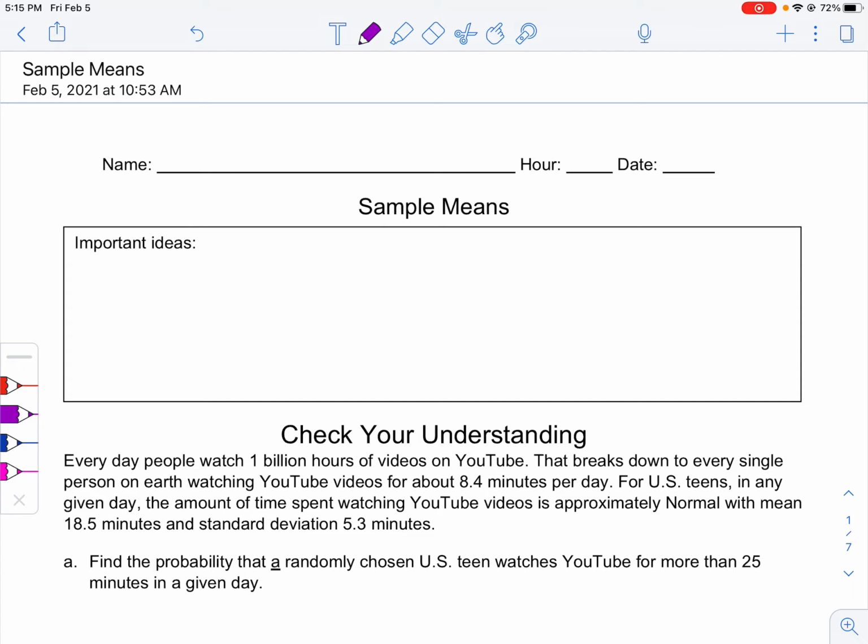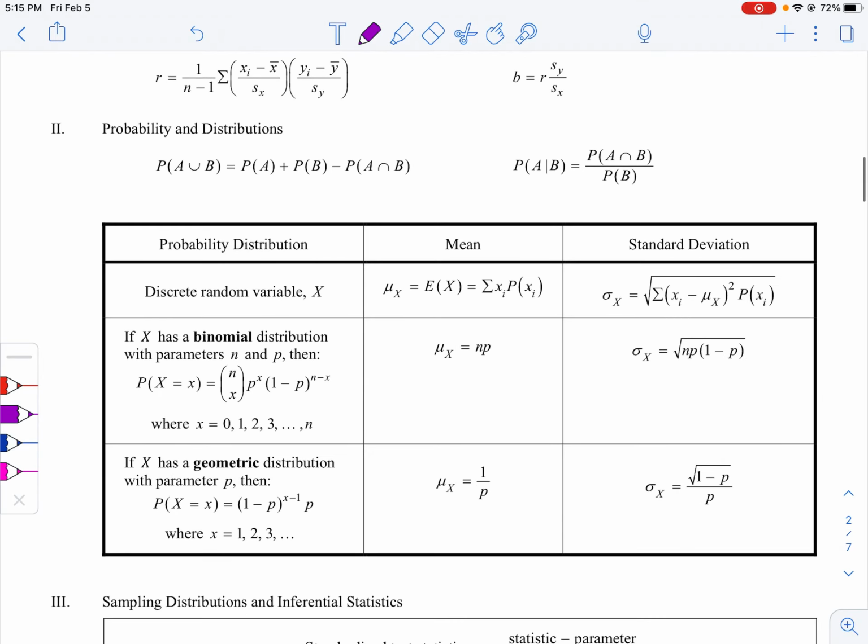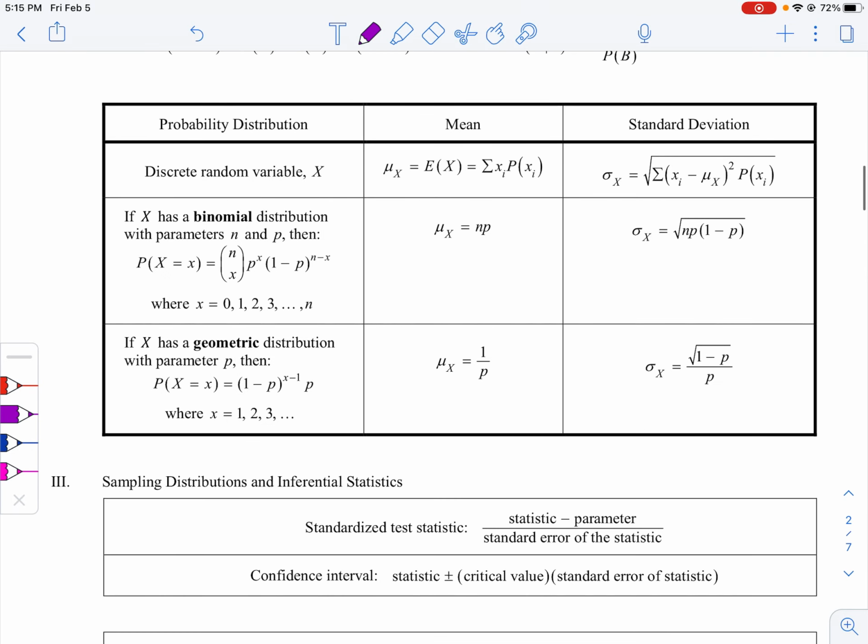Today's lesson is sample means. We're going to be learning how to get the standard deviation and the mean of the sampling distribution of sample means. And before we start, I'd like to show you our formula sheets and table.